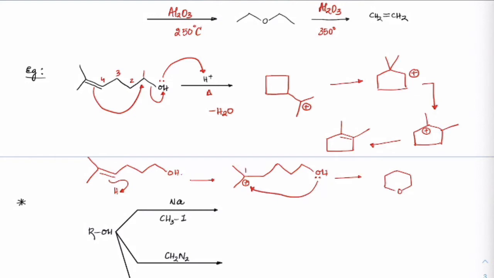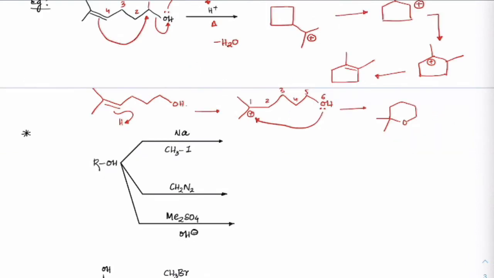And if I give the numbering 1, 2, 3, 4, 5, 6, on the first carbon you have two methyl groups here. So this could be one of the products as well. So if you were asked about ether products, then you can write this. On heating, if you were asked for the final alkene product, you can write this.